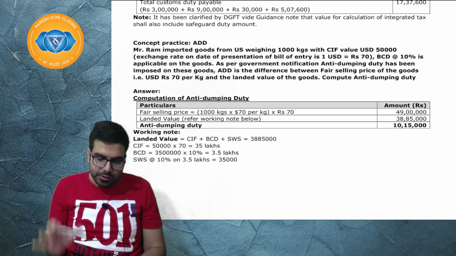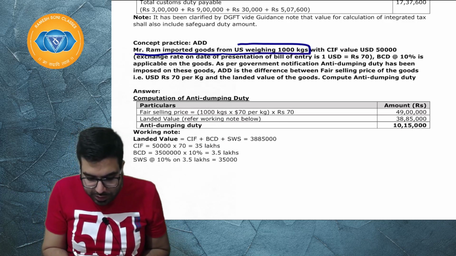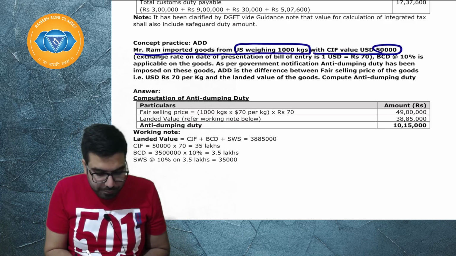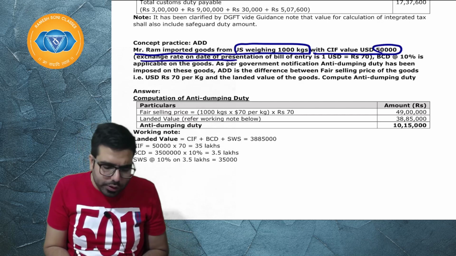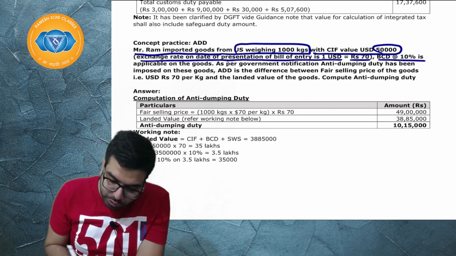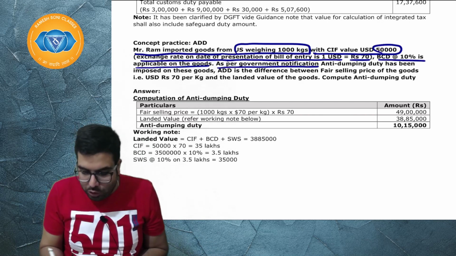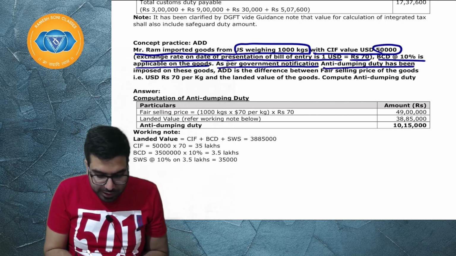Yes, see here. Mr. Ram imported products from US weighing 1000 kgs with CIF 50,000. Exchange rate on the date of presentation of bill of entry is equal to rupees 70. Basic custom duty at the rate of 10% is applicable on the goods. As per the government notification, anti-dumping duty has been imposed on these goods.